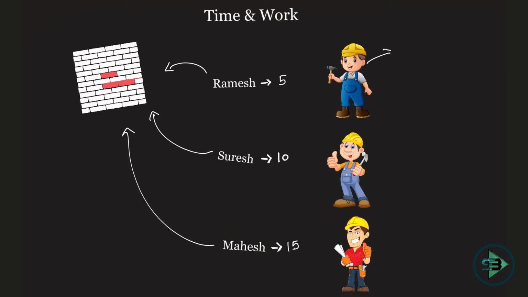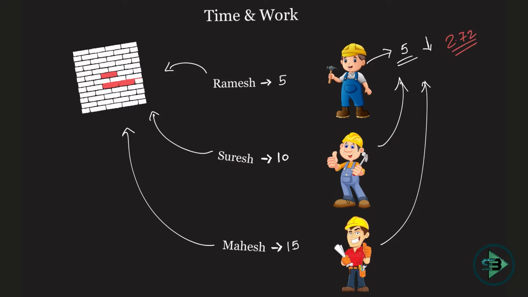And what was the earlier logic that we derived? We say Ramesh can do it alone in 5 days. Working alone, he can do it in 5 days. Now he's working with Suresh and Mahesh. So actually Suresh and Mahesh are helping Ramesh. So the number of days has to be lesser than 5, and we got the answer as 2.72 days as the answer to the question.